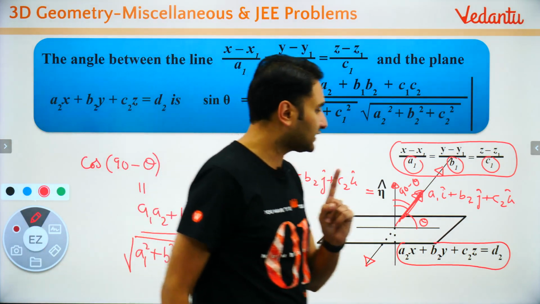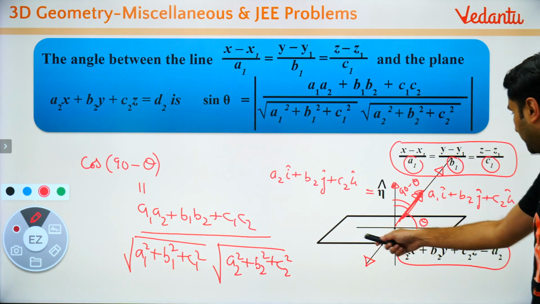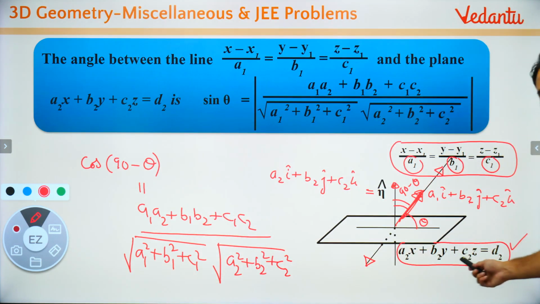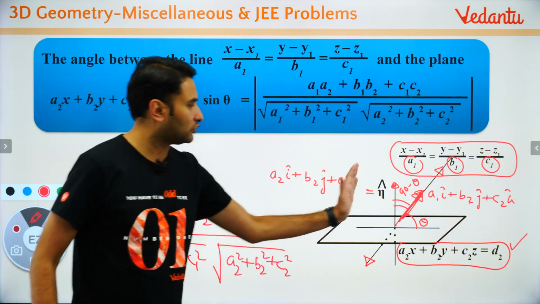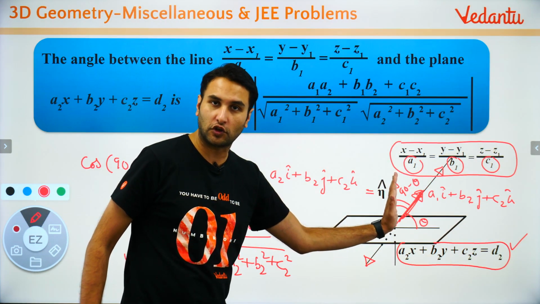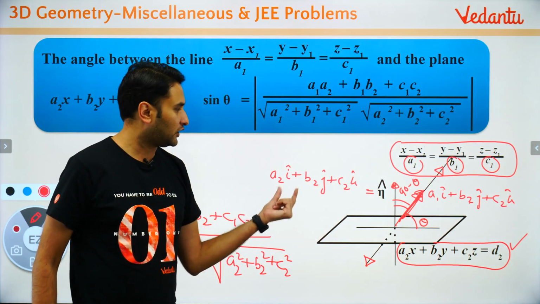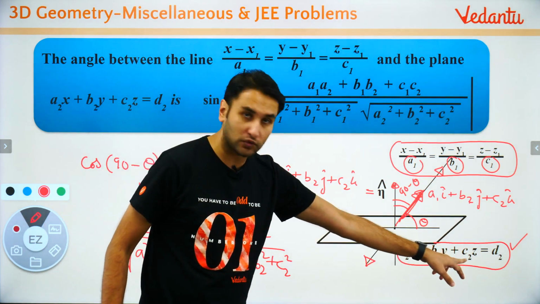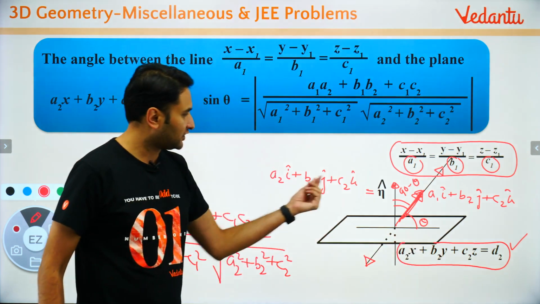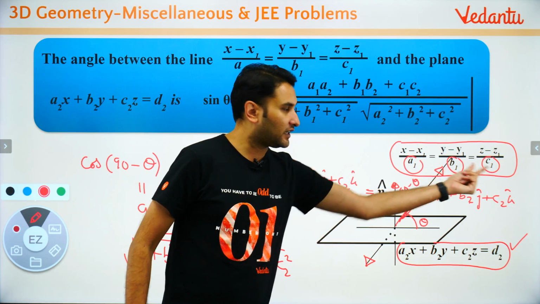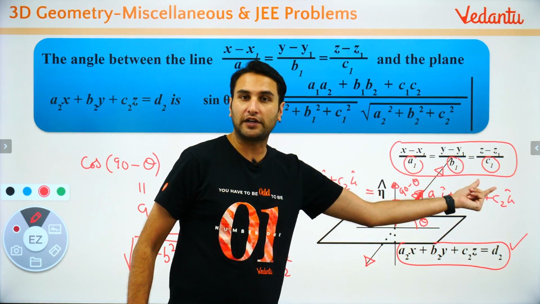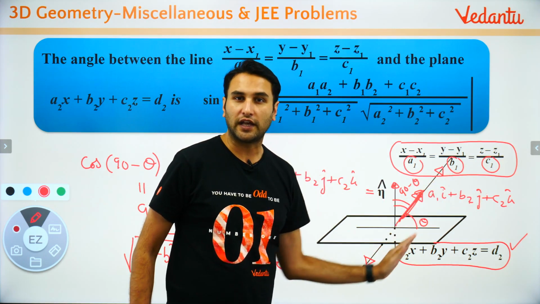तो फिर से रिवाइज करते हैं. What was given to you? A plane was given to you. तो equation of plane. Since you knew the equation of plane, so you know the direction of the normal, which is a2 b2 c2, coefficients of x y z, i j k, right? Since you know the equation of line, so denominators a1 b1 c1, they represent what? The direction of the line.